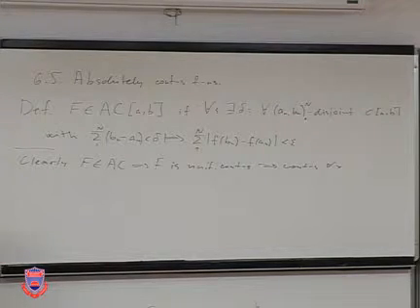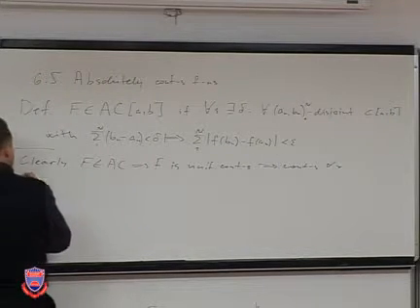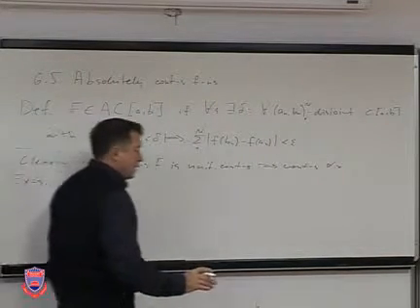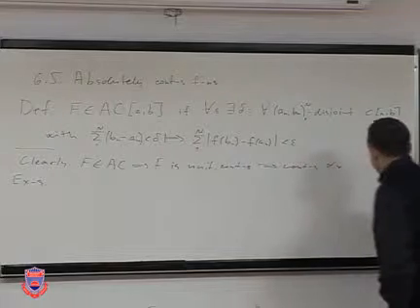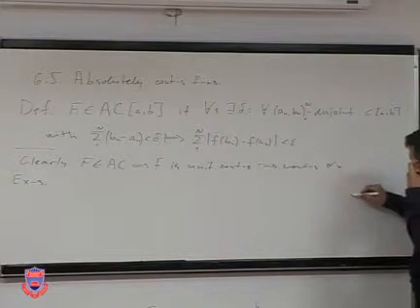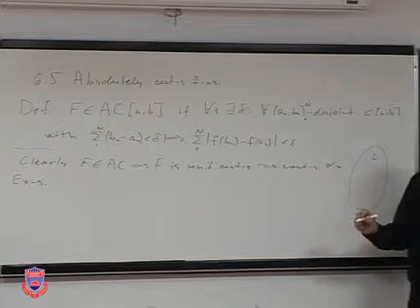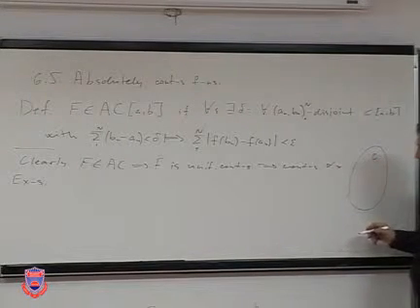Now, in order to understand what this class of functions is, we will consider some examples, and then we'll draw a diagram. Maybe I will draw this diagram immediately. So what do we have? We have the collection of continuous functions on the interval AB.